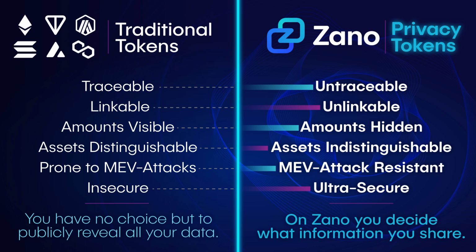Whereas on Zano, nobody knows what token you're transacting in, how many of them you're transacting. They don't know from what address, they don't know to what address, they don't know the amount. All they can see is that some sort of a transaction happened. They don't even know if it's a token or if it's for Zano itself.